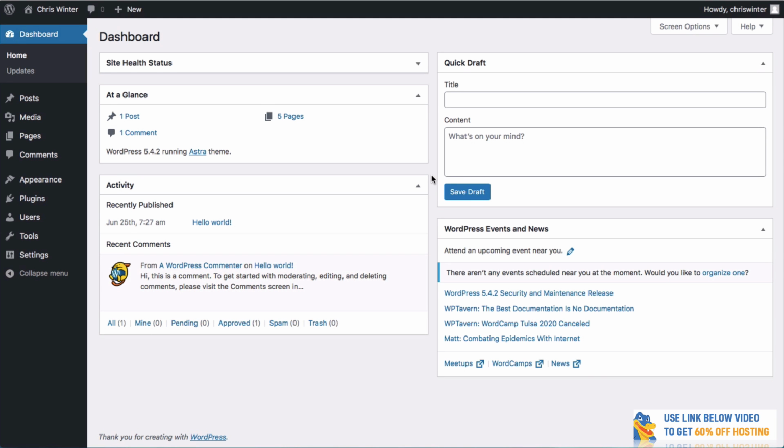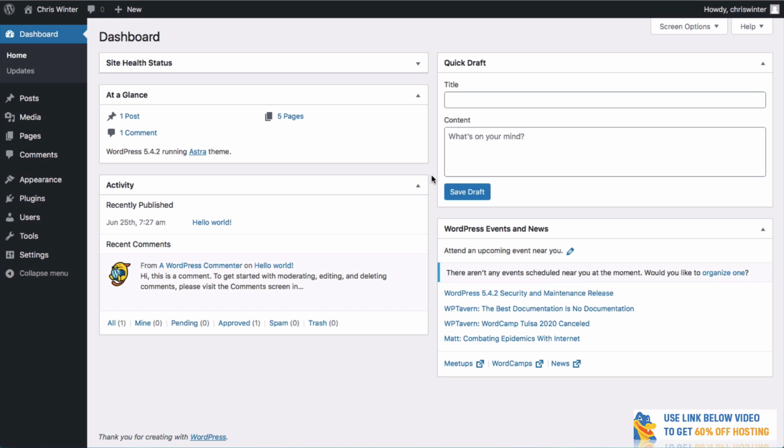Okay, so we're here on our WordPress dashboard, and if you've never been here before, this is essentially the hub of your website. It's the back end of your website where you can make all of your changes to how it looks, how you can post, how you can create pages, add plugins, so many great things that you can do on WordPress. This is one of the most up-to-date versions, and we'll take you through pretty much everything in this tutorial.